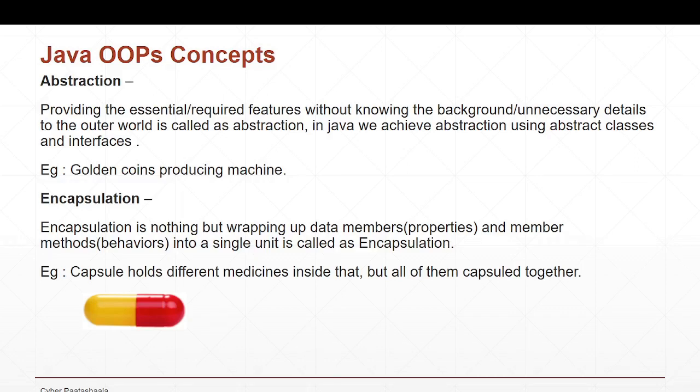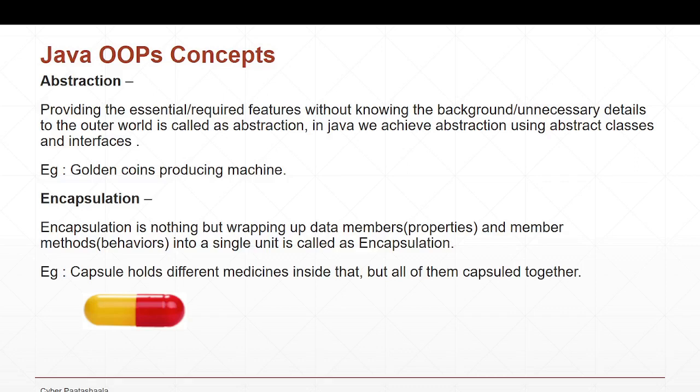Now let me give you a simple example on abstraction. Let's say you have a machine which produces some golden coins. If you want to give this machine to one of your friends, you can provide him the machine and tell him how he can produce the gold coins. But will you provide the internal mechanism that you have used to produce those golden coins?